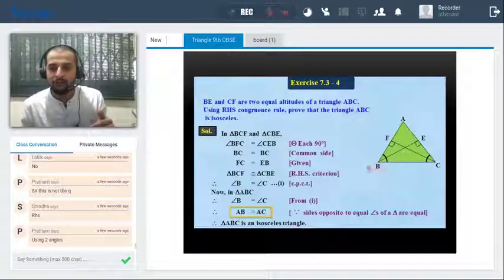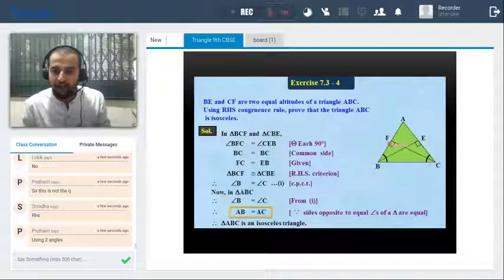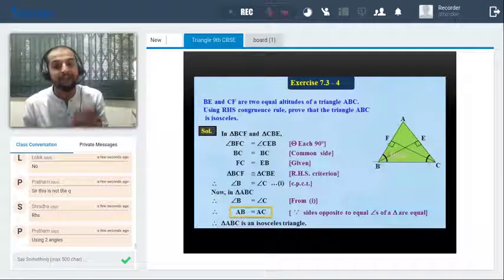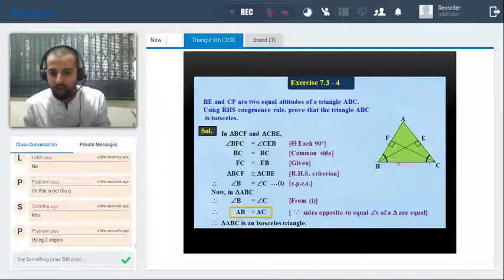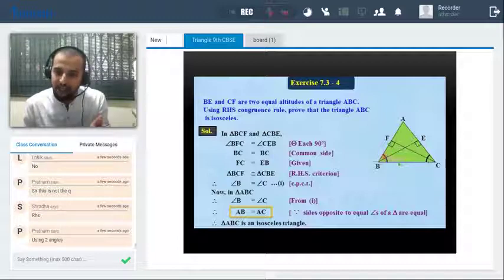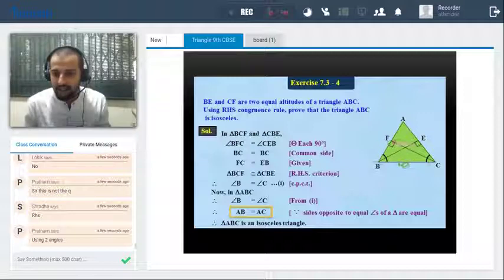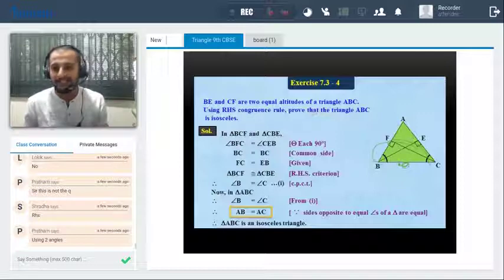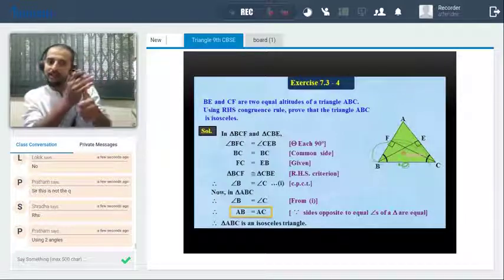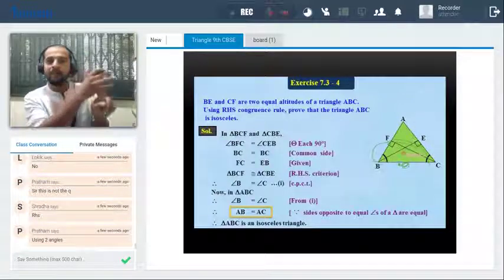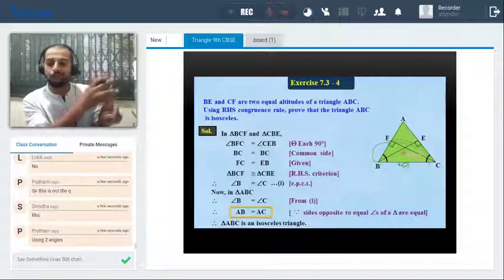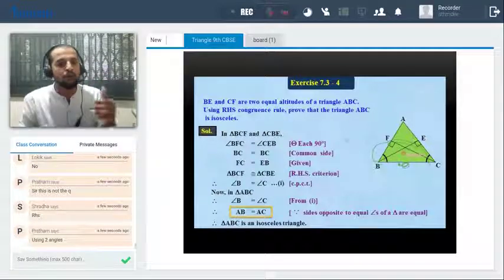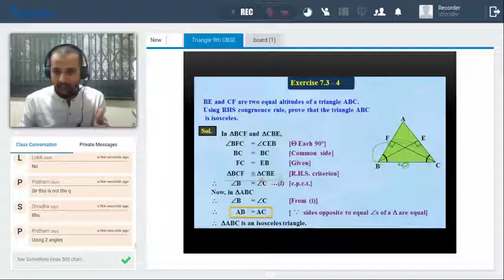Yes, we have to prove this BCF, meaning the lower triangle BCF and CDE. These two triangles we can easily prove equal. How? Because we know this is the hypotenuse, and the altitudes are already given congruent. This is the common side, and FC and BE are already given equal in the question. So one side, the hypotenuse, is congruent. The other pair, any one alternative side, is congruent, and it's a right angle triangle. So we can say by RHS the two triangles are congruent.